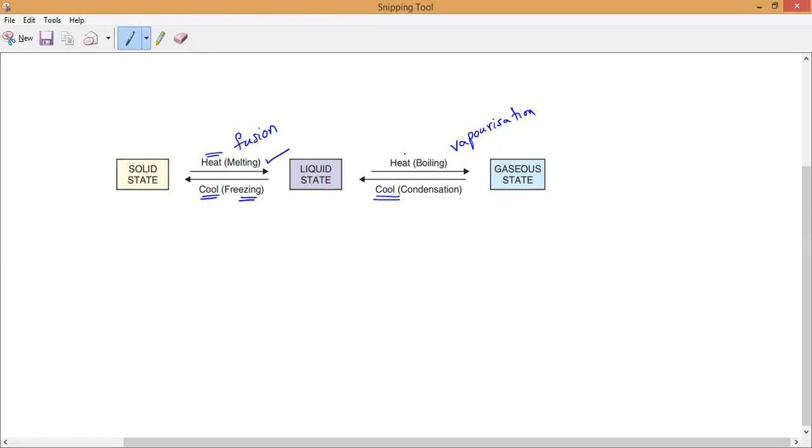Sir, what about gas to solid? I will tell you, Hari, later we'll study it separately. That is sublimation, at last we'll study it. By that time we will add one more thing to the same picture. So all of you draw this picture.